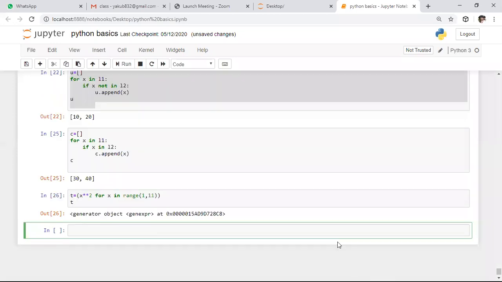So here, whenever you perform this, it returns a generator object. Whenever you apply comprehension on the tuple, it creates a generator. Remember this. Whenever you try to create a comprehension, whenever you want to create a list, tuple by using